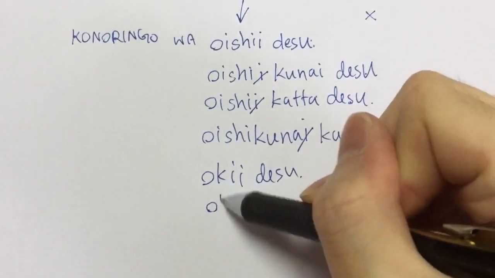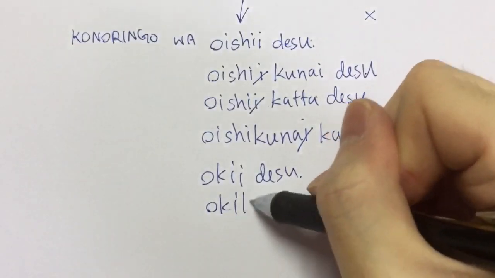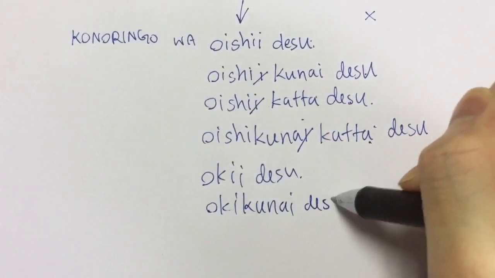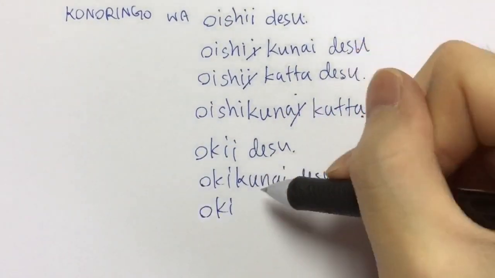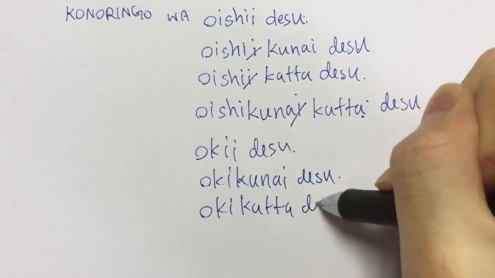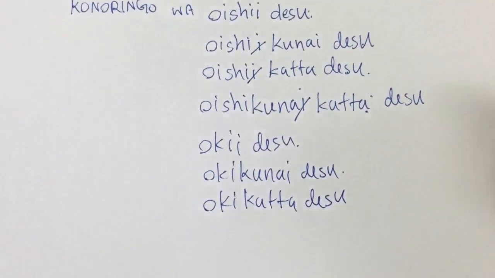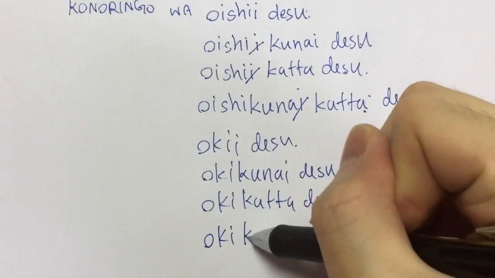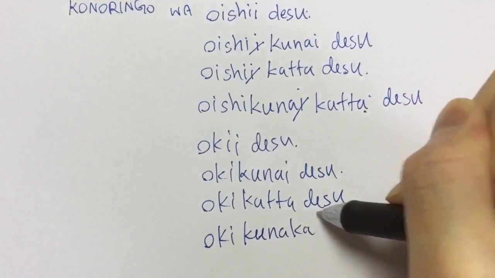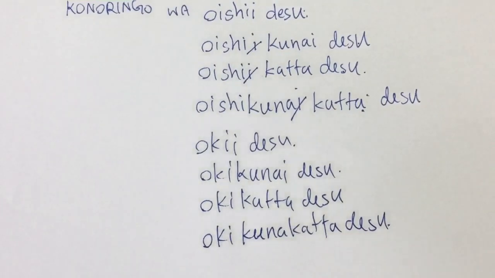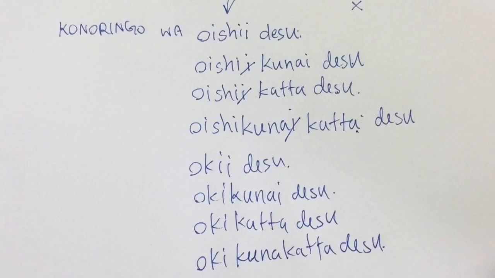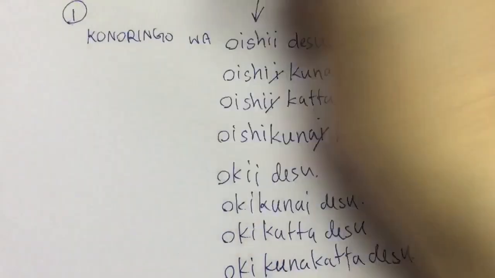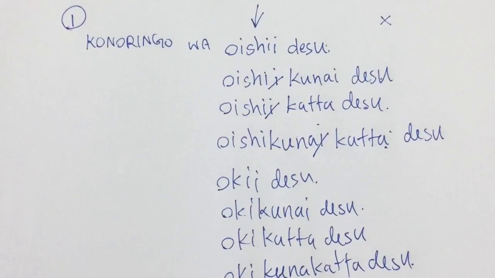Negative is 大きくないです。How about past? 大きかったです。How about past negative? 大きくなかったです。Alright, so now you have some idea. This is the first way to use i-adjectives.